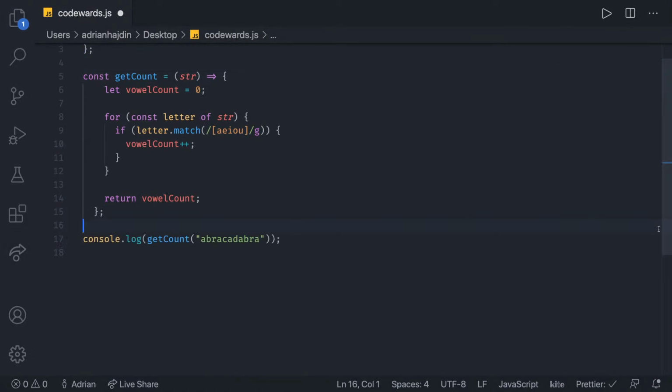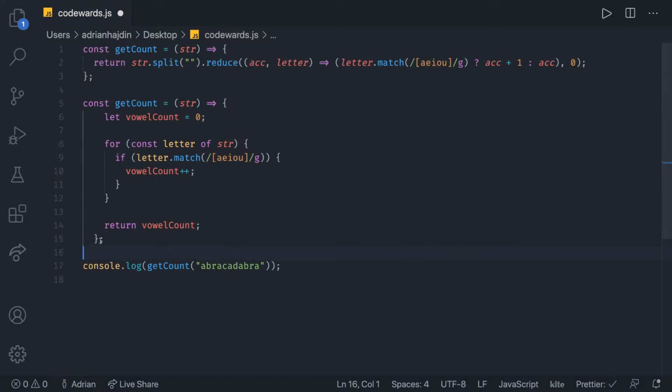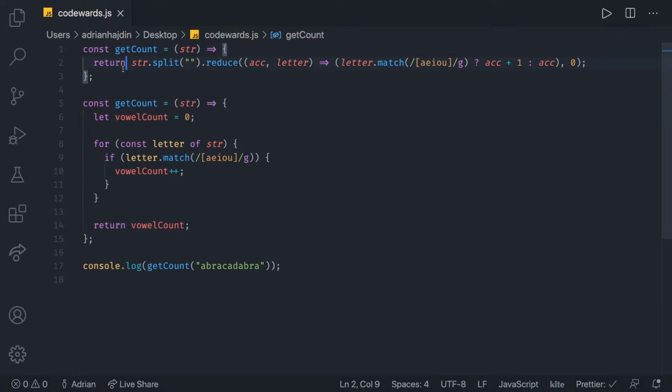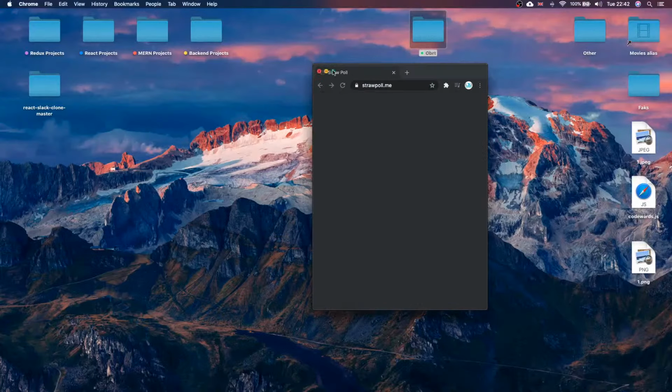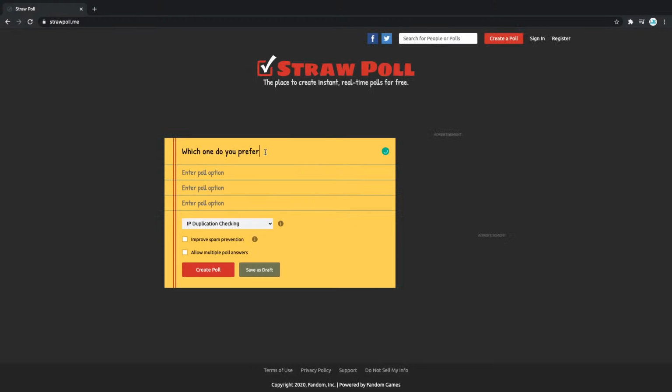Which approach do you guys prefer? Do you prefer the first approach, or do you prefer the second approach? And I can even make a poll. I think there's a straw poll online, so I'm gonna make a real-time poll. You'll be able to vote in the comments, and then we're gonna get what you think. So I'm gonna say, which one do you prefer? And I'm gonna put that right here, straw poll, as you can see. So which one do you prefer?